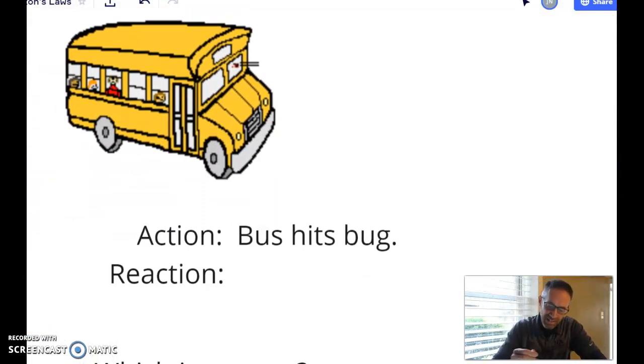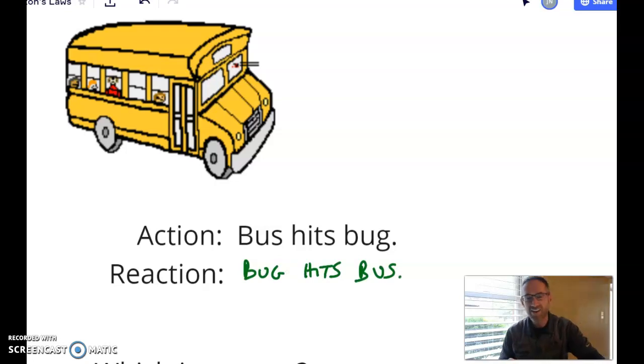Here I have a bug that's hitting the windshield of a bus. Bus hits bug. Reaction, bug hits bus. You say, hey, I was born for this. I know all about this, right? This is easy. Okay, now let me ask you, which one of those two is a bigger force? Because one of them destroys the other. One of the things is destroyed by the force, and the other thing is not destroyed by the force. So which one of those is bigger?